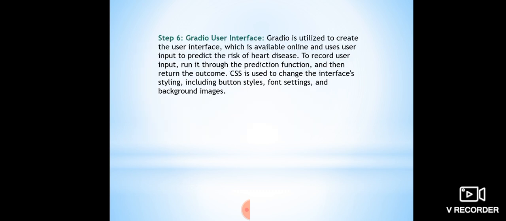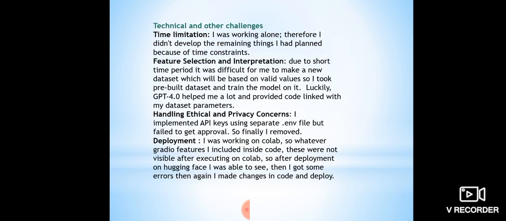Step 6: after developing the code properly, I used the Gradio interface. The option was either Streamlit or Gradio, and I preferred Gradio. I also used some CSS code with the help of GPT-4, obviously, because it was difficult for me to design. So I used GPT for coding also. Then I verified the code because I faced some errors, and I checked and verified the code again with GPT.